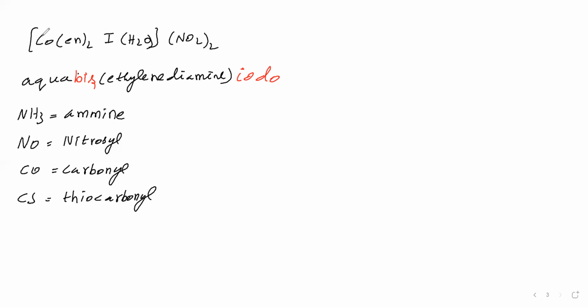Next we have to say the central metal name, Co. The central metal name we can say as it is, cobalt. Why did we not say cobaltate? Because this complex is a cationic complex. For cationic complex and neutral complex, the central metal name we can say as it is. Then you write the oxidation number of the central metal. That is cobalt, Co, we have to find.